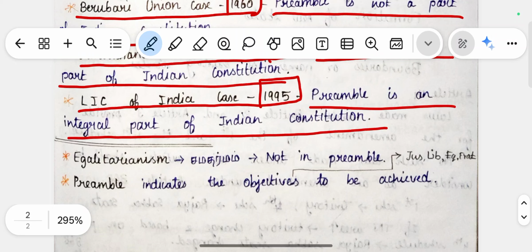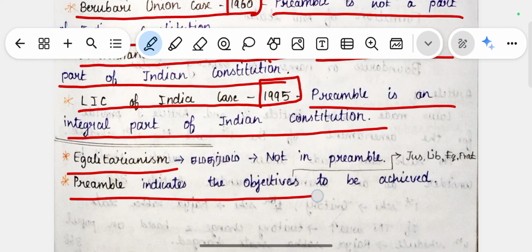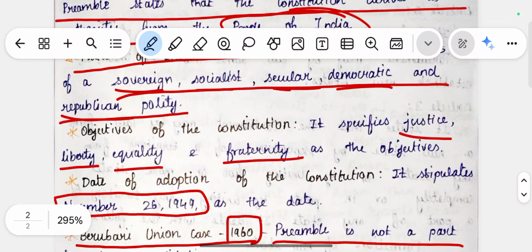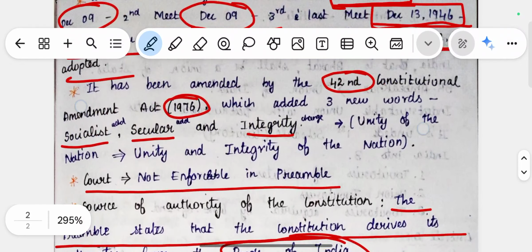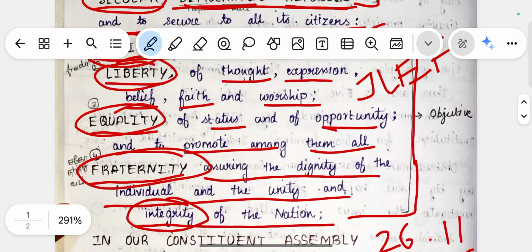The next one is egalitarianism. This was not in our Indian Constitution. Then the preamble indicates the objectives to be achieved. The things to be achieved by the Indian Constitution are the objectives. What do the objectives mean? Liberty, equality, fraternity, justice. These are the objectives. So this is all about the preamble of the Indian Constitution.